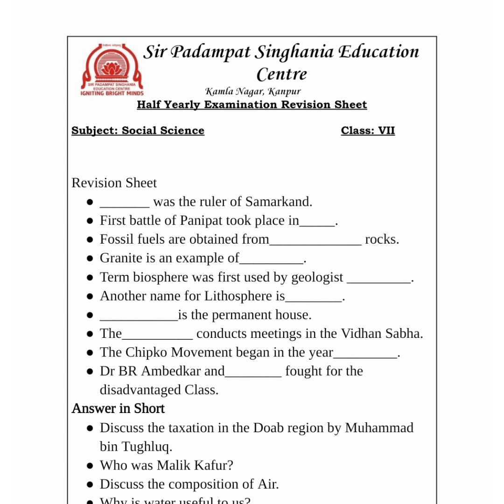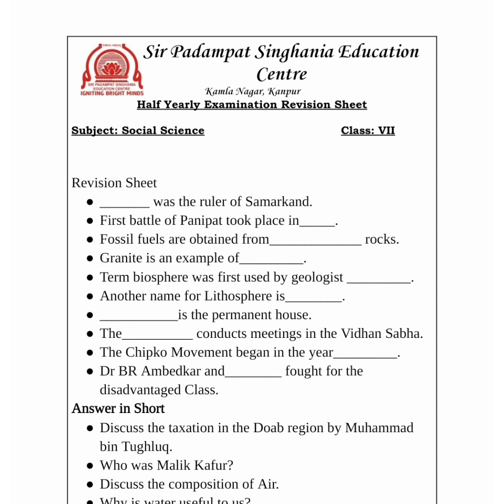Now, the next question that we have is, the Chipko movement began in the 1970s under the leadership of the Shauli Gram Swaraj Sangh. The important figures of this movement were Sundarlal Bahuguna, then Chandi Prasad Bhatt, Gaura Devi. Dr. B.R. Ambedkar and Jyotiba Phule fought for the disadvantaged class.